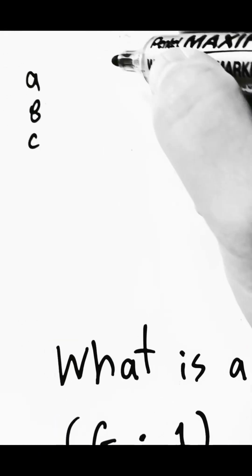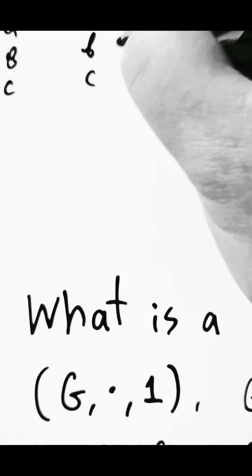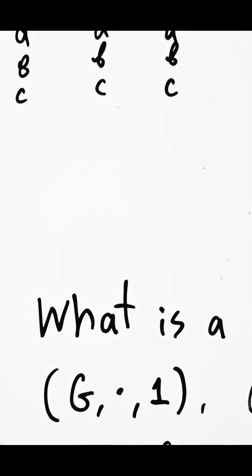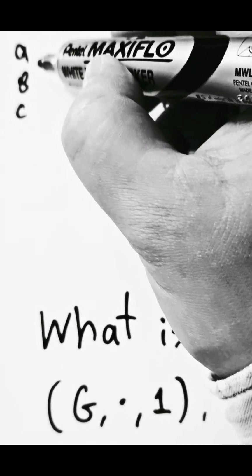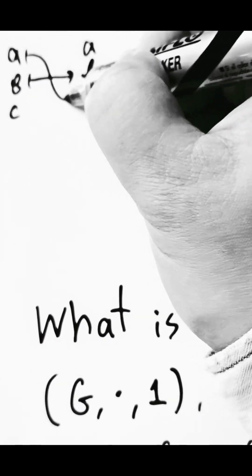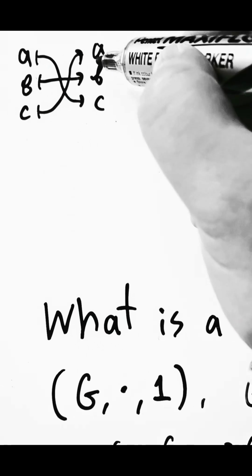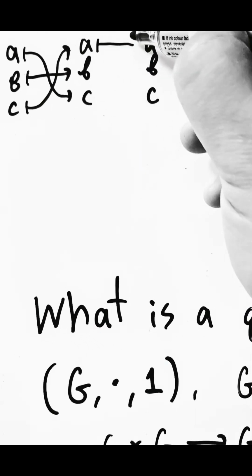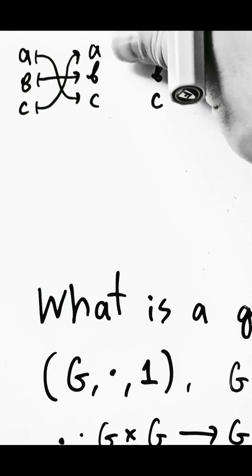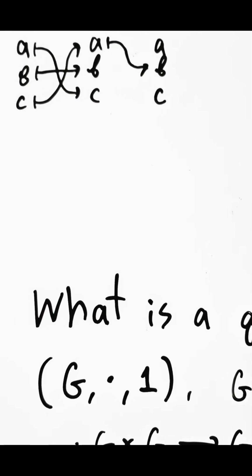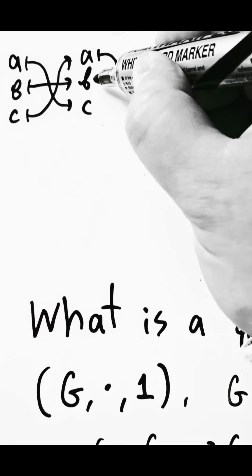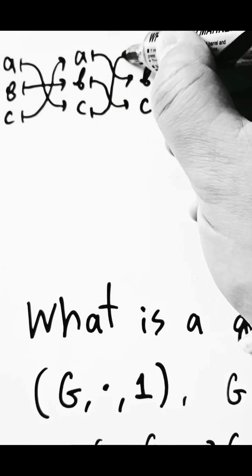Let's keep A, B, and C in the same order in each case. So the flip keeps B at the same spot and swaps A and C, whereas the rotation maps A to B, it maps B to C, and then C back to A.